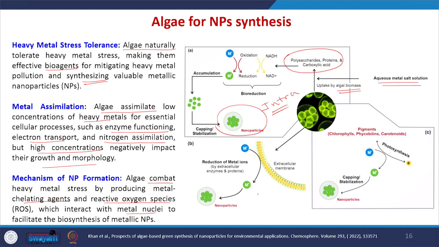The second approach is the extracellular method, that is, the algae can secrete some enzymes or proteins extracellularly, which act as a reducing agent and reduce the metal ions into metal nanoparticles. And the third approach is that the algae have a lot of pigments like chlorophylls, phycobilins and carotenoids, which can act as a reducing agent as well as a stabilizing or capping agent. With the help of sunlight, they can convert the metal ions into metal nanoparticles.